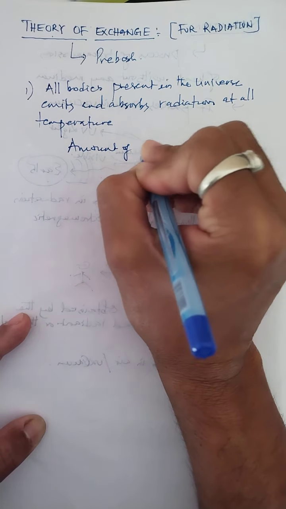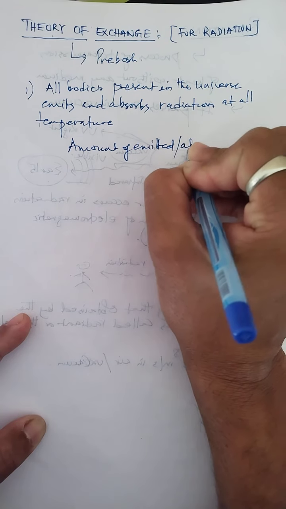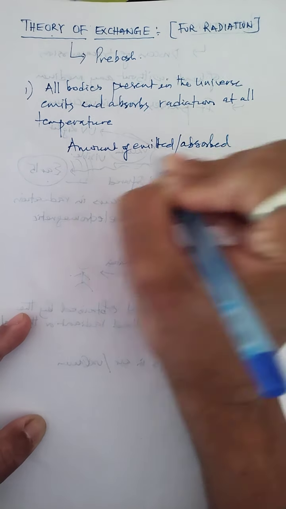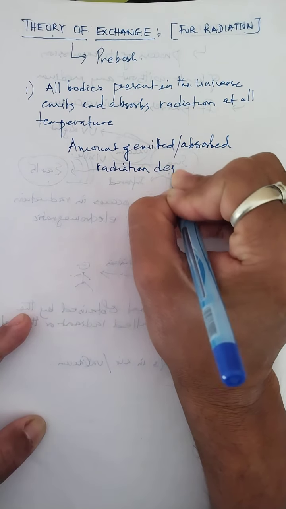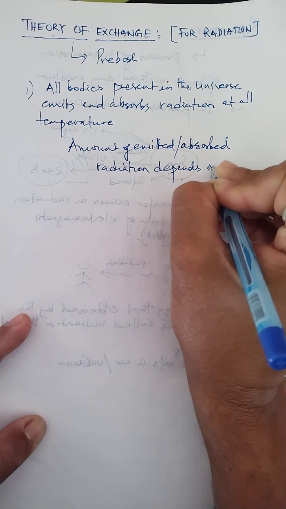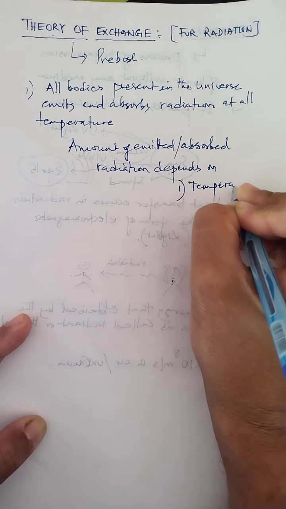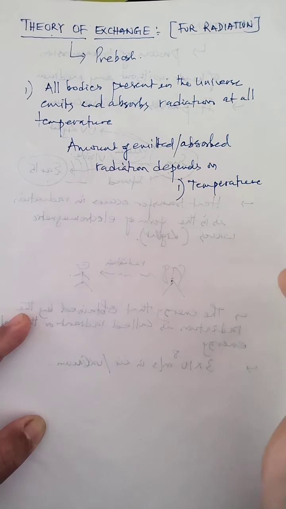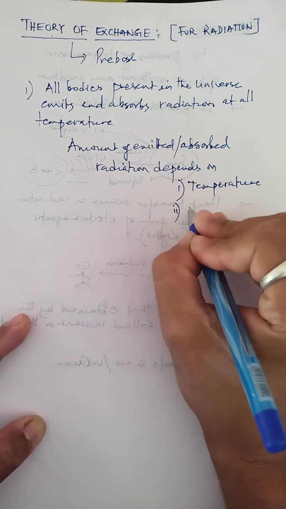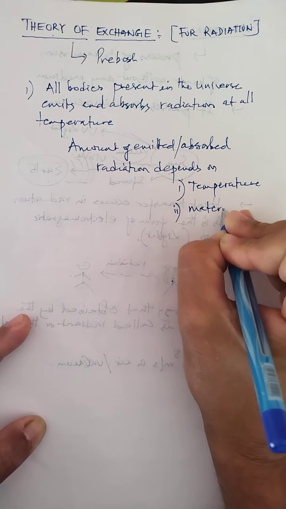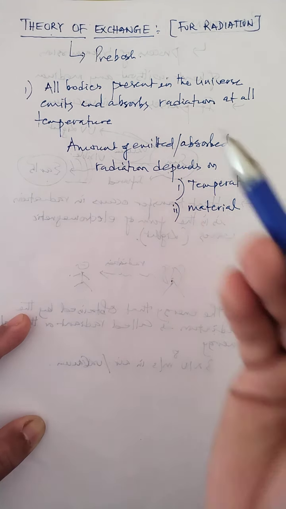The amount of emitted and absorbed radiation depends on, number one, the temperature of that body, with respect to the surrounding, and also depends upon the material. So this is one of the theories which was proposed by Prevost.